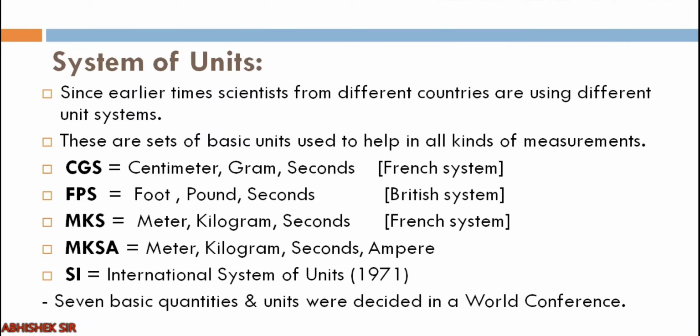So that is why, to reduce these kinds of confusions, all the scientists of different countries united in a world conference and decided that we will consider a few basic quantities, decide their units, and those would be the standard units all over the world. That is why it is known as the SI system, the International System of Units. Clear?